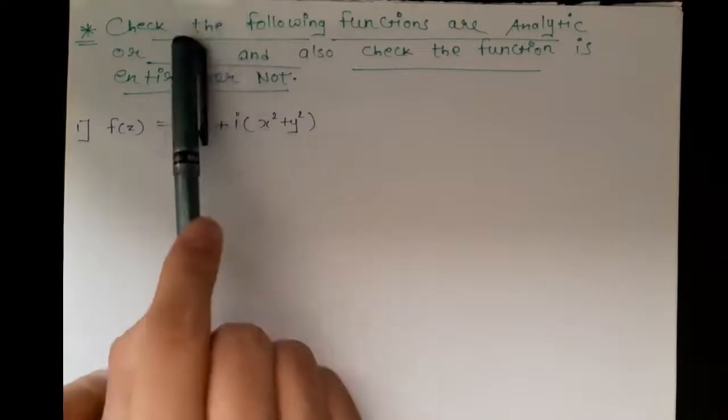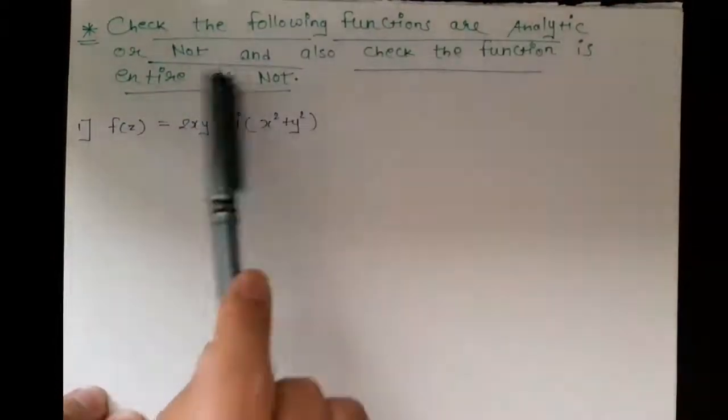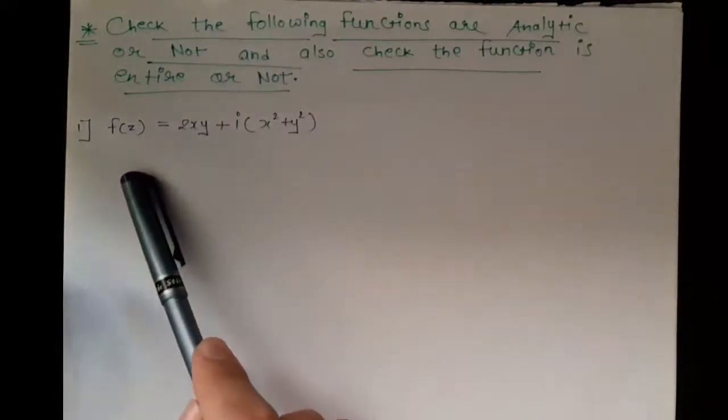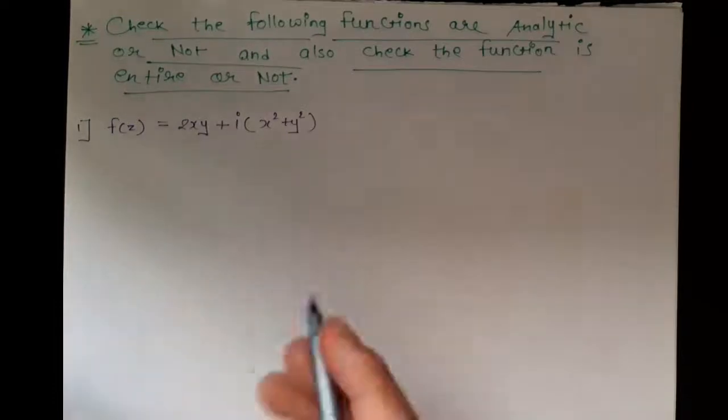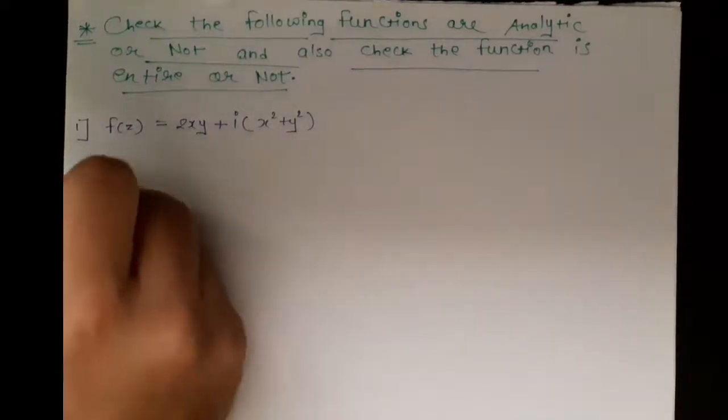So first, check whether the following functions are analytic or not, and also check whether the function is entire or not. So the first question is, f of z equals 2xy plus i into x square plus y square. Our first step of the solution is to separate the imaginary part and the real part.